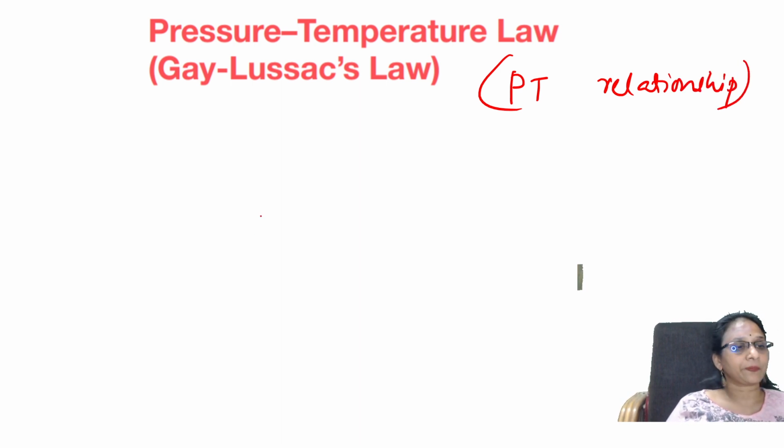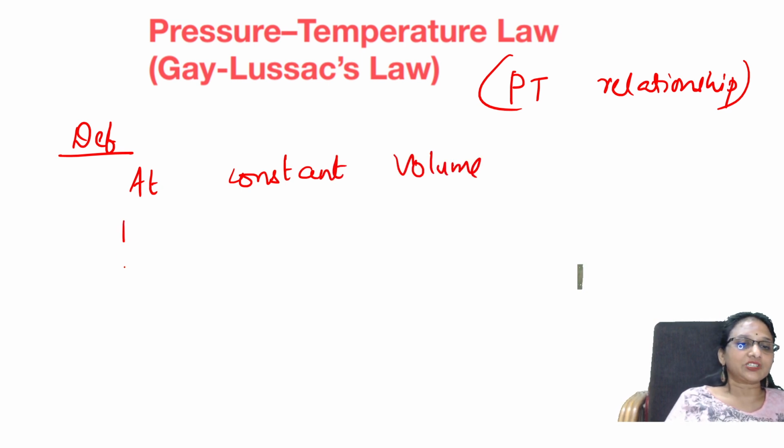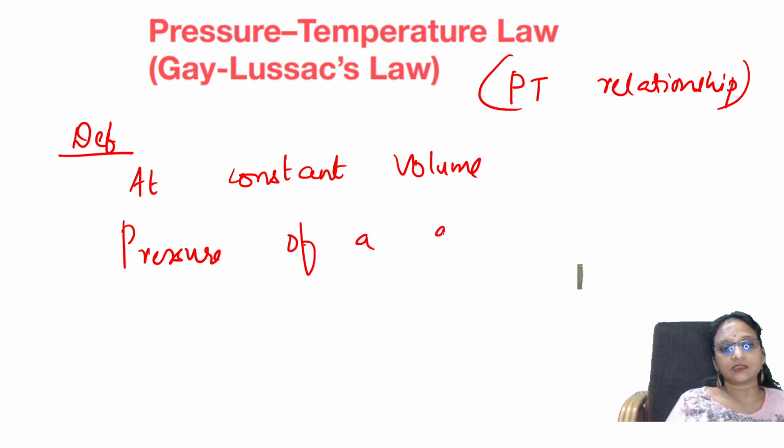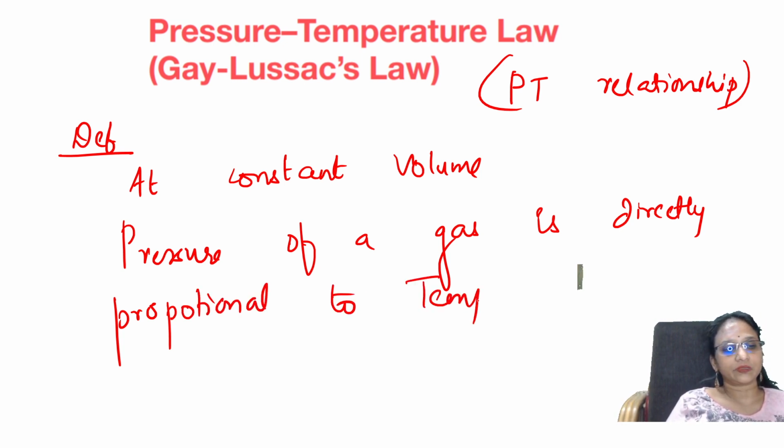Okay, now let's see. What does it say? Definition: it says at constant volume, so you're keeping the volume what? Constant. The pressure of a gas is directly proportional to temperature.